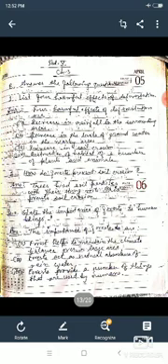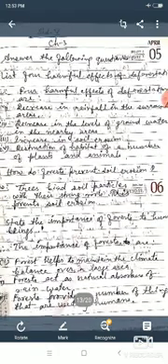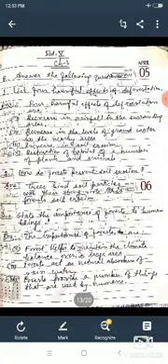Now question number E: list four harmful effects of deforestation. The four harmful effects of deforestation are: one, decrease in the rainfall in the surrounding areas; two, decrease in the level of groundwater in the nearby areas; three, increase in soil erosion; and number four, destruction of the habitat of a number of plants and animals.